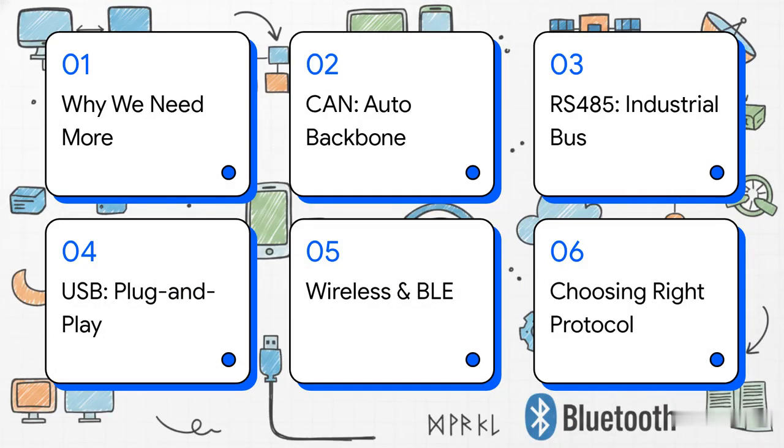Okay, let's take a quick look at our roadmap for today. First, we'll break down why basic protocols fall short. Then we'll explore CAN in vehicles, RS-485 in industry, USB on your desktop, going wireless with BLE, and finally, how you actually go about choosing the right protocol.